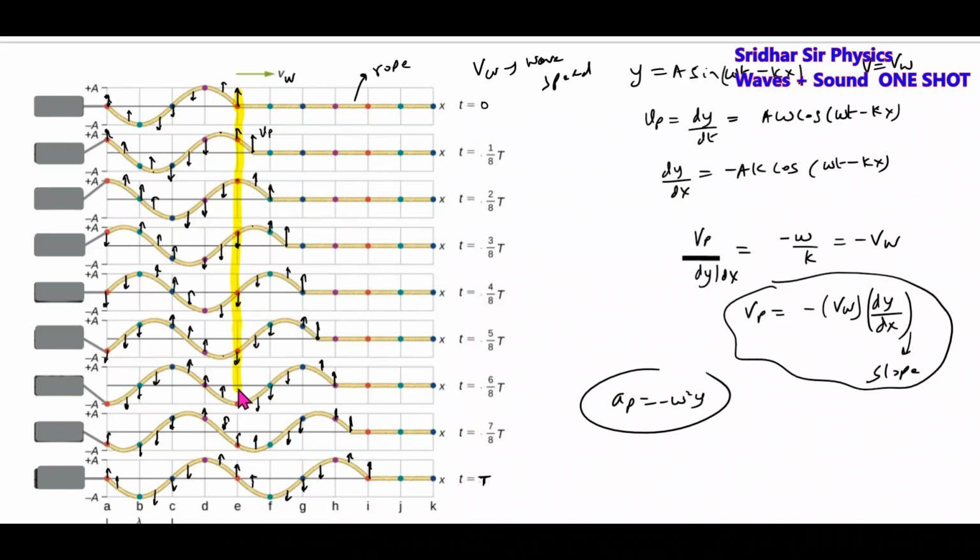Look at only this yellow color strip, we will get a basic picture. The point E will move just vertically up and down, and the wave will propagate along the x-axis. And this is called the amplitude, the maximum displacement of a point. Hope everyone got the idea.